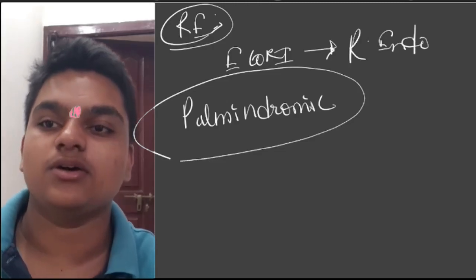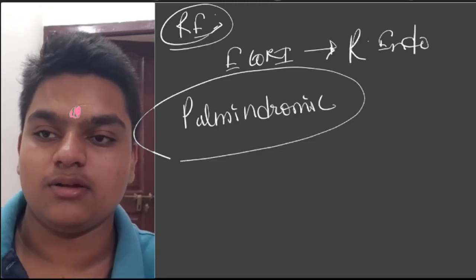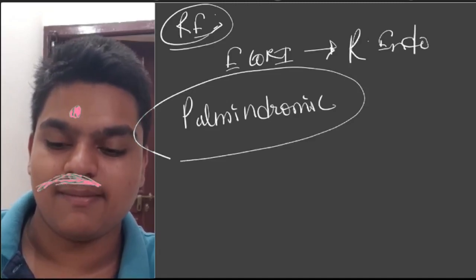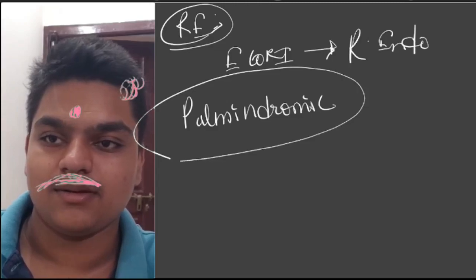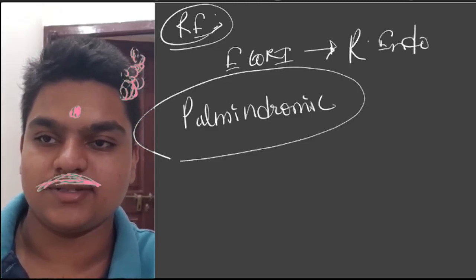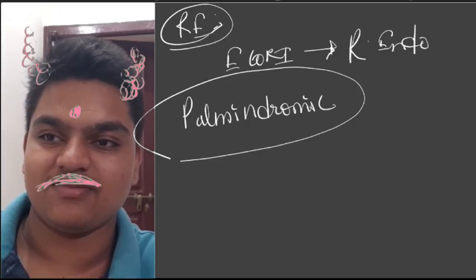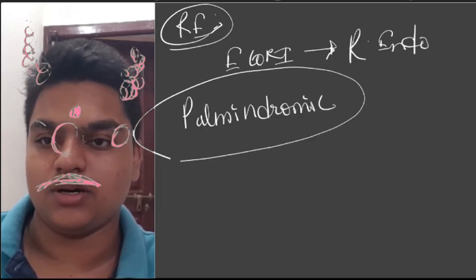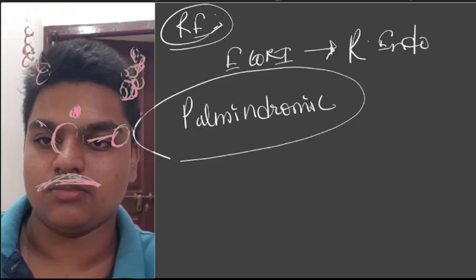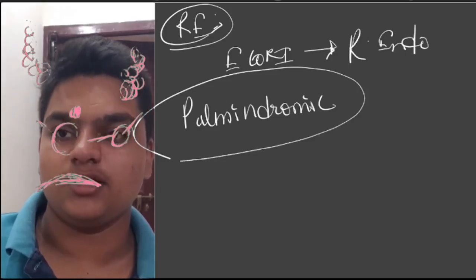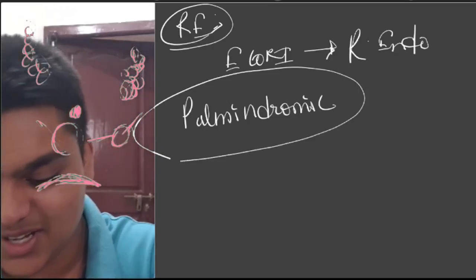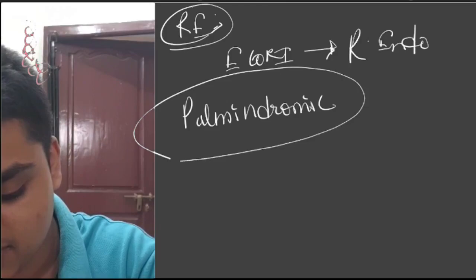A bindi, some mustache, and a chashma. I don't know how to put this chashma. See that? Some comedy. Laugh for this at least. Okay, no laugh.